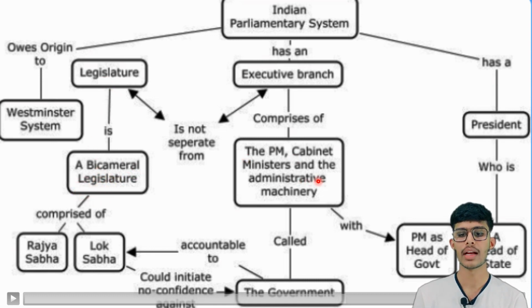And the executive branch is called the government, which is accountable to Lok Sabha, which could initiate a no confidence movement against the government. And the Indian parliamentary system has a president who is the head of the state, and in the executive branch the PM is the head of the government. So like this our parliamentary system works in the country.